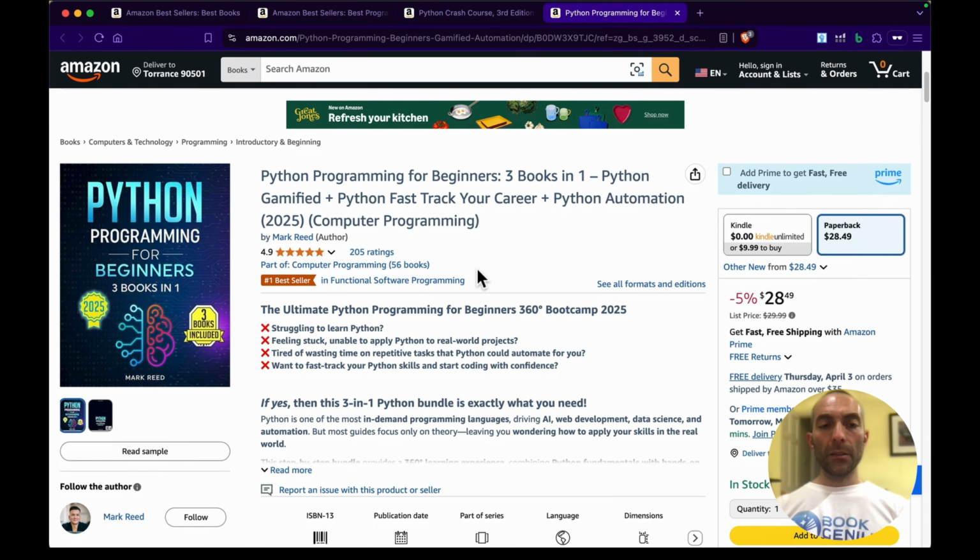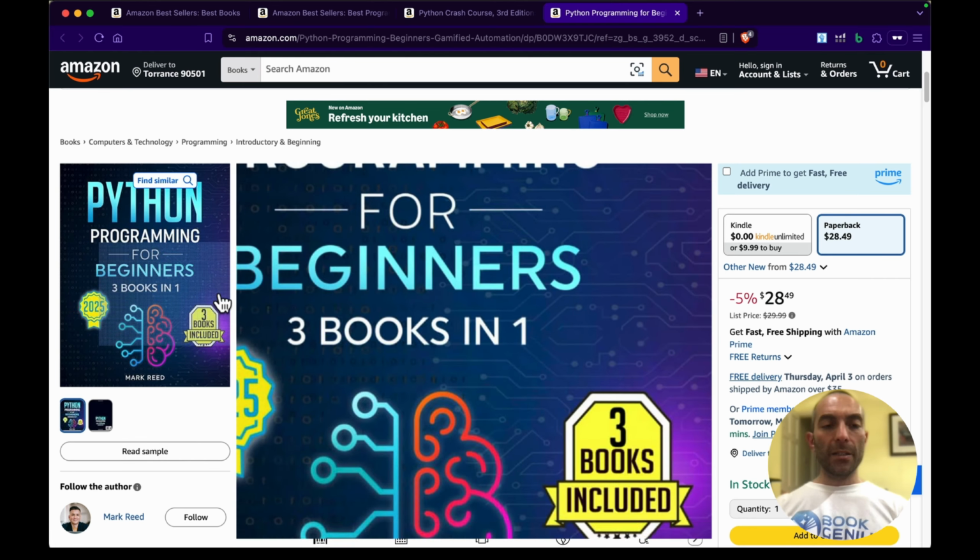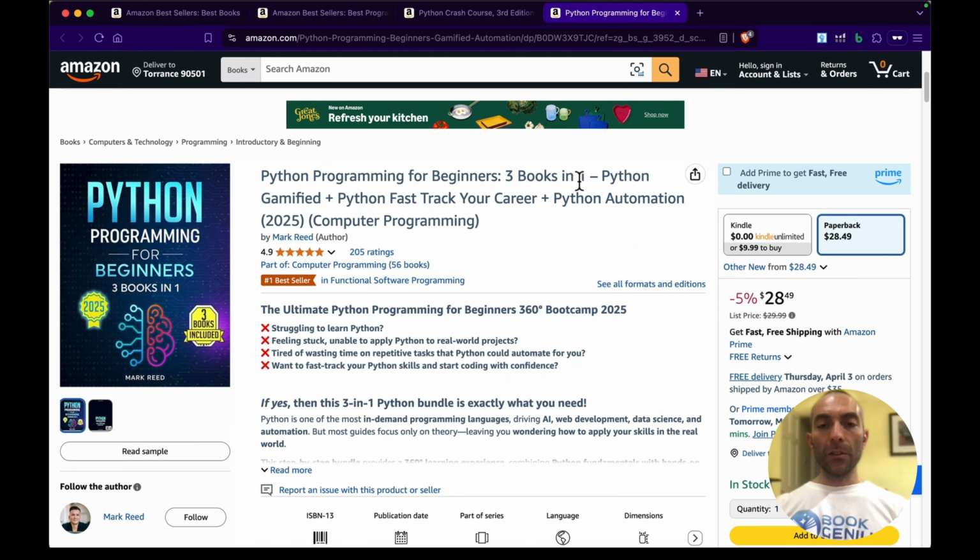Now, this one, first of all, although it's got quite a good amount of reviews, to be fair, normally you will spot a self-publisher because it's got fewer reviews than this one. But this one's got 200. But the cover tells me straight away that it's a self-publisher. The title, 3 books in one. A publishing house will never do that.